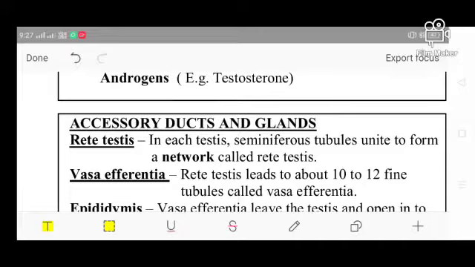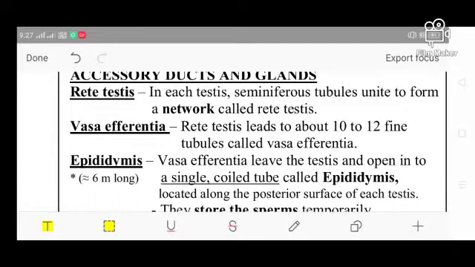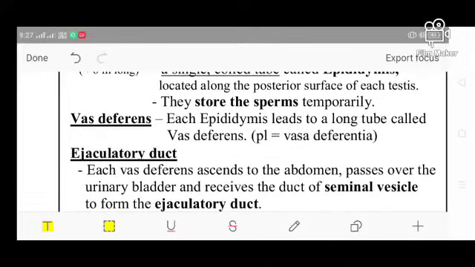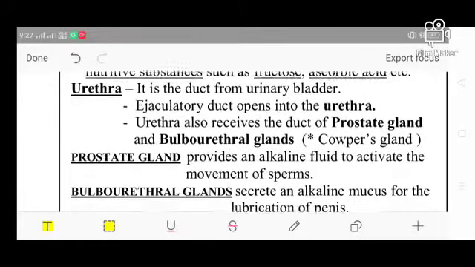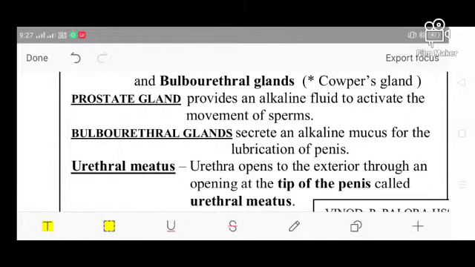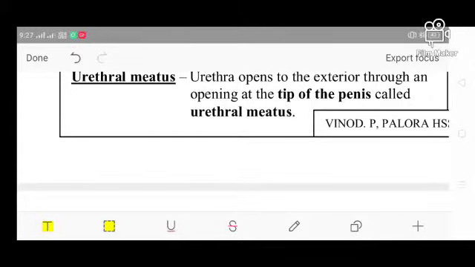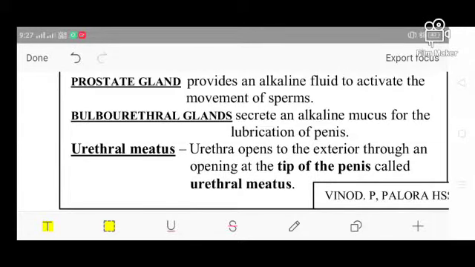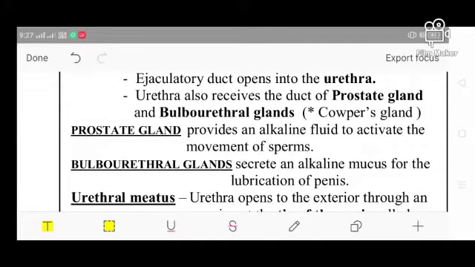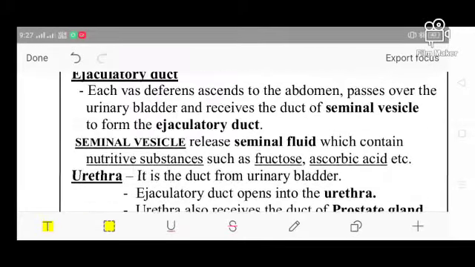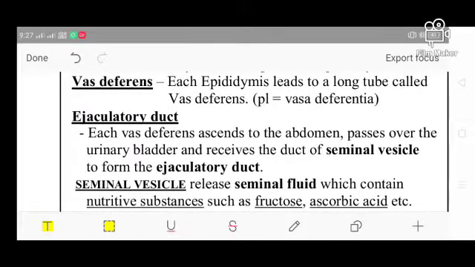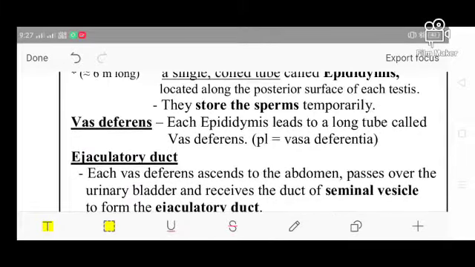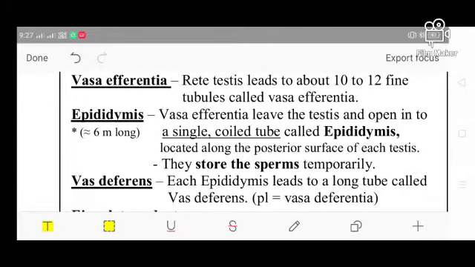Next one, the accessory ducts and glands. Apart from your primary sex organs, some accessory ducts and glands are also present. What are they? These are the rete testis, vasa efferentia, epididymis, vas deferens, ejaculatory duct, seminal vesicle, urethra, prostate gland, bulbourethral gland, and urethral meatus. So these are the glands present in the male reproductive system. Some functions are also given over here; you can see the PDF. These are the functions of the different accessory glands.